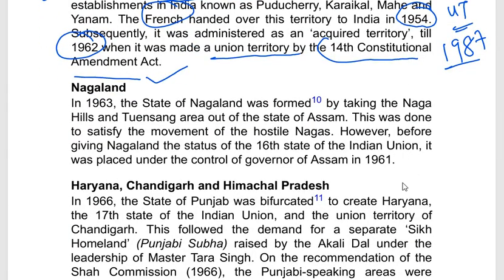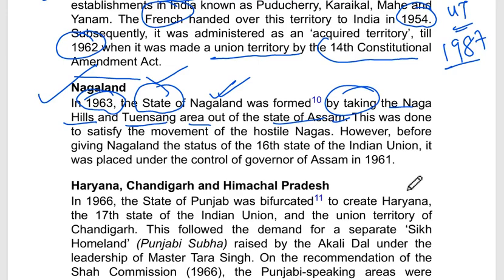Next, Nagaland. Nagaland was given statehood in the year 1963. This is important. And how was it created? By taking away some parts like the Naga Hills and Tuensang area from the state of Assam, Nagaland was created. Now,